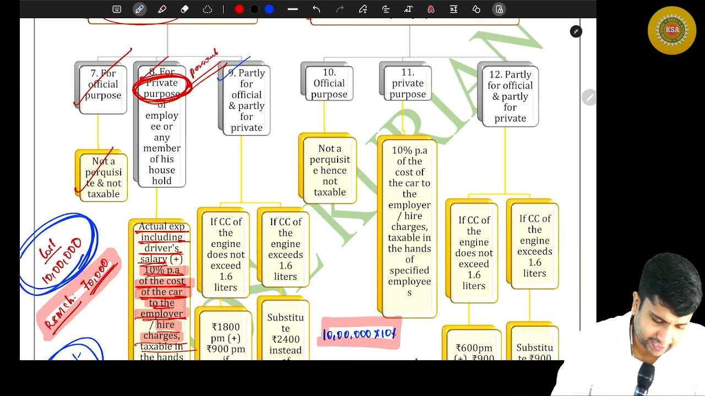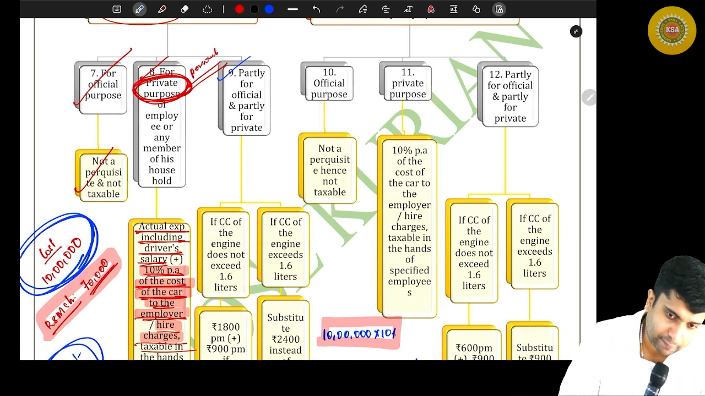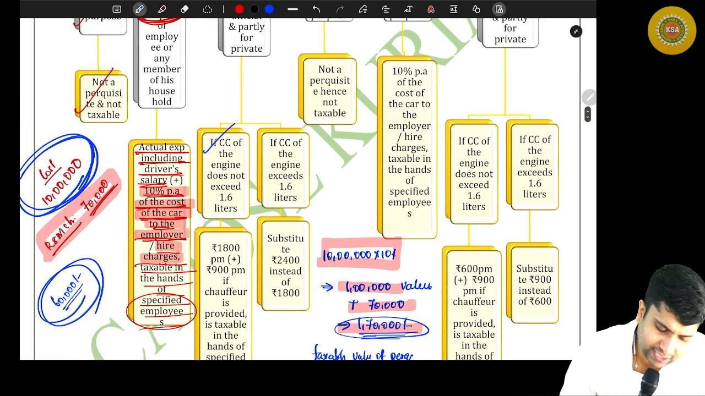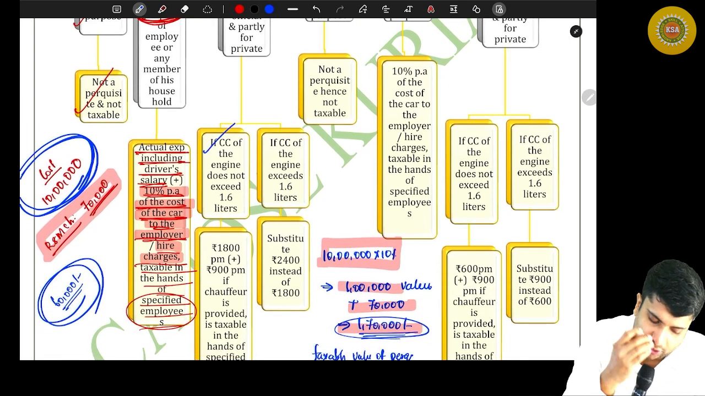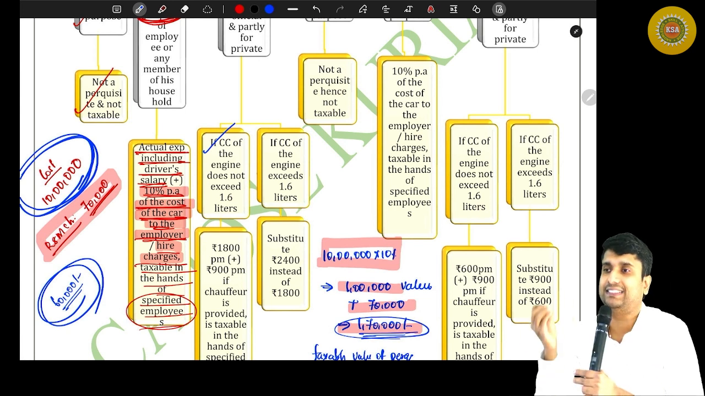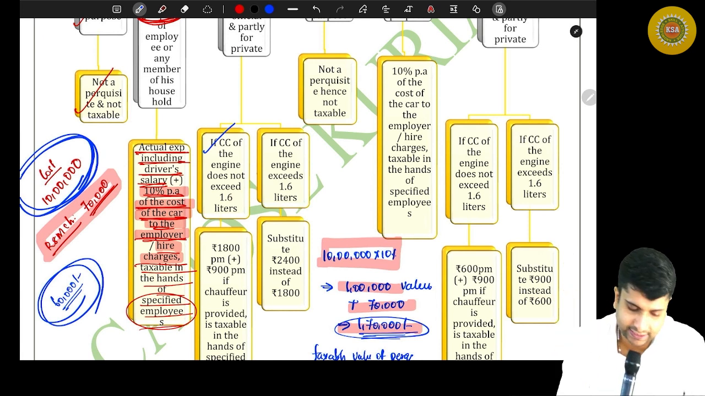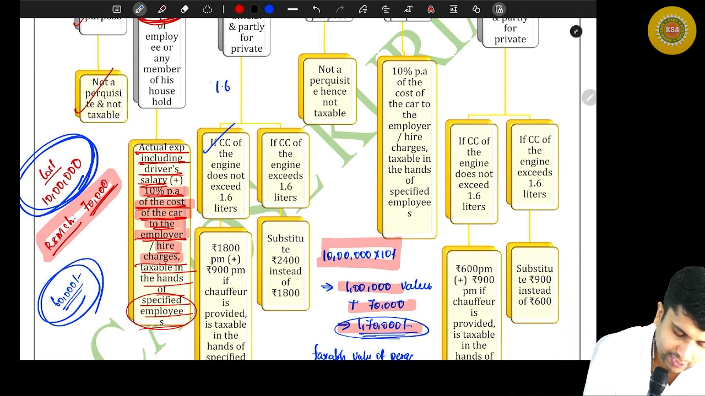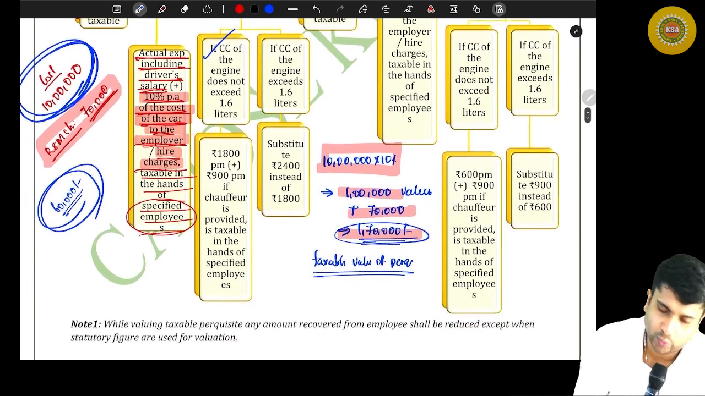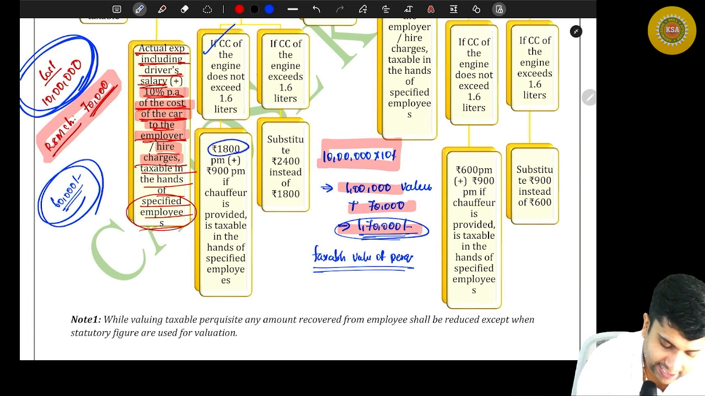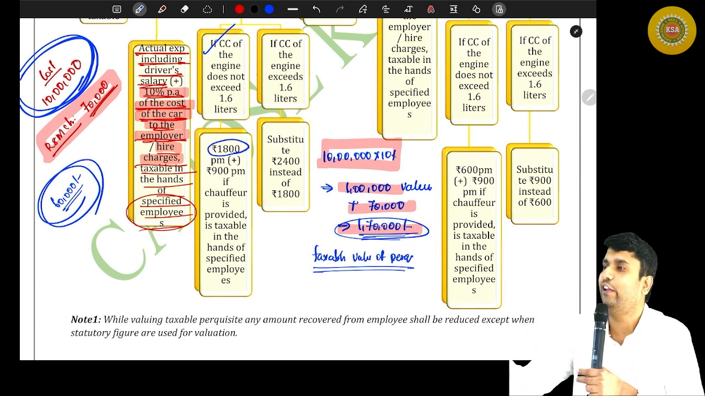So what they are saying is, if you are partly using it for official purpose and partly for private purpose, then how do you bifurcate? Very simple. If the CC of the engine does not exceed 1.6 liters. What is CC? Cubic capacity. That means 1600 CC, or 1600 CC or less. In that case, how do you value? What they are saying here is you take 1800 per month as the taxable value of perquisite.